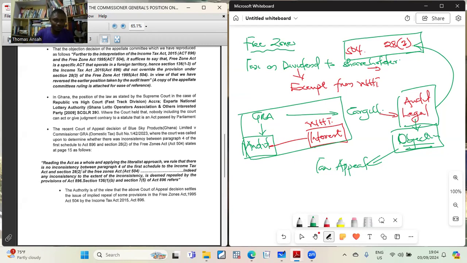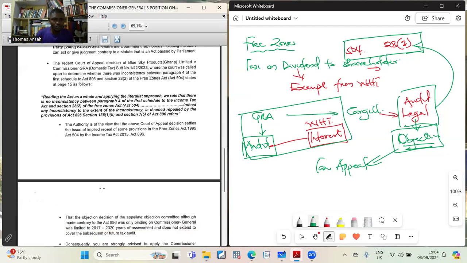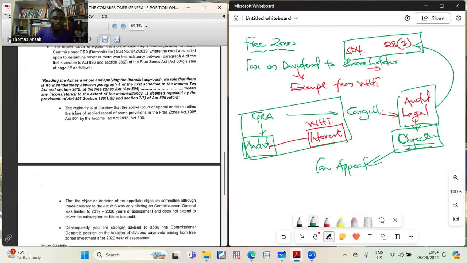They quoted section 136. So that is how the court judged the case. They now say that the authority, in view of the above Court of Appeal decision, settles the issue of implied repeal of provisions of the Free Zone Act 1995.